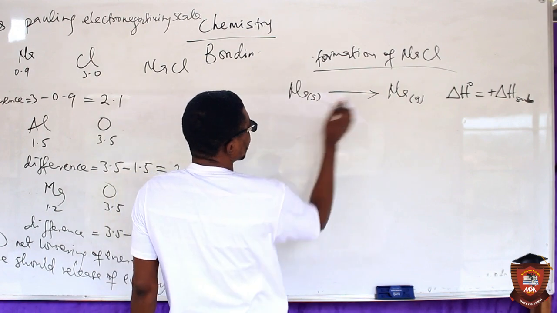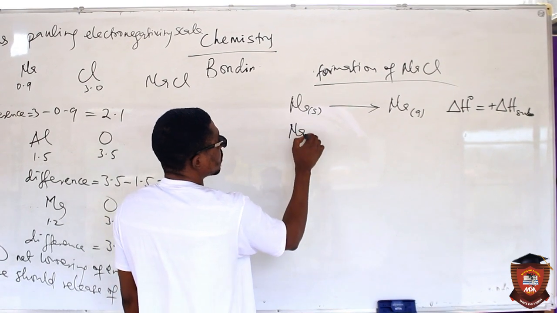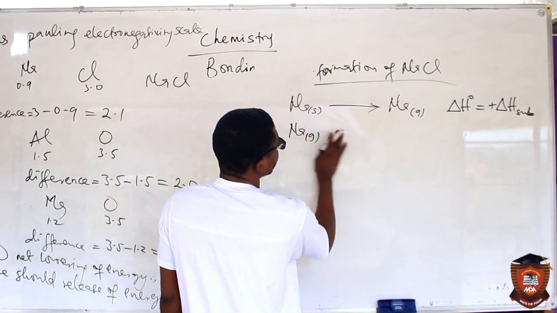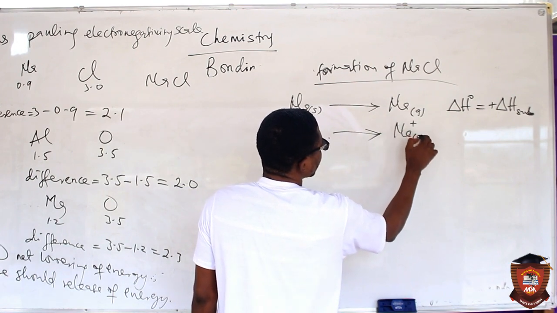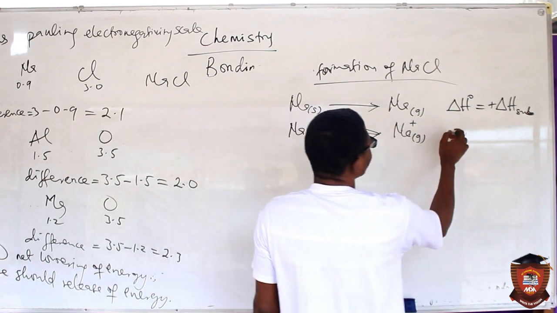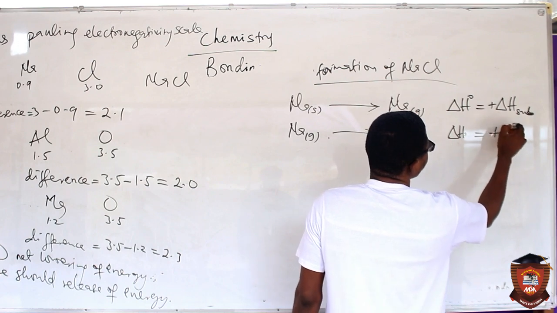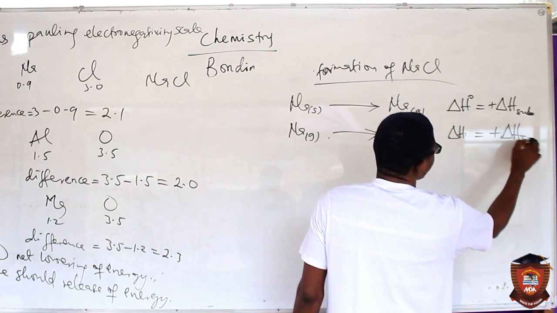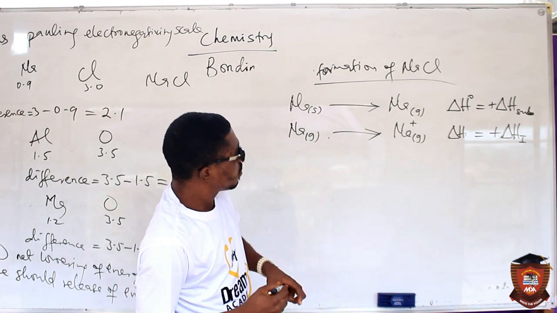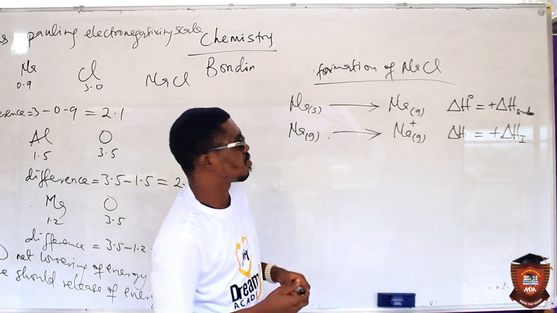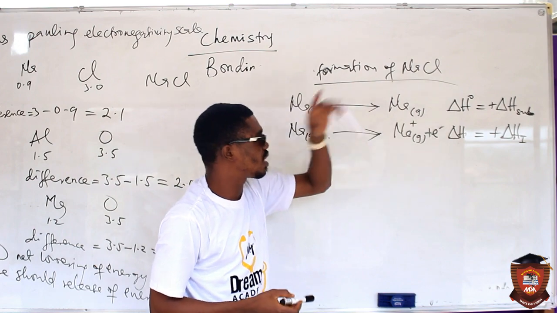Now, sodium is in the gaseous state, and it can lose an electron to form a sodium ion. The standard enthalpy for this process is called the ionization energy. So you see, sodium ion has formed by losing one electron.